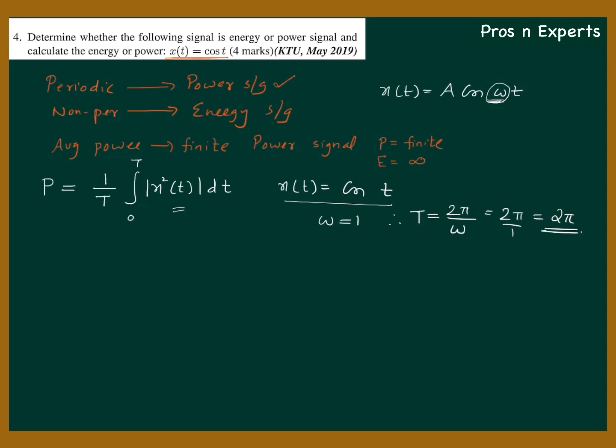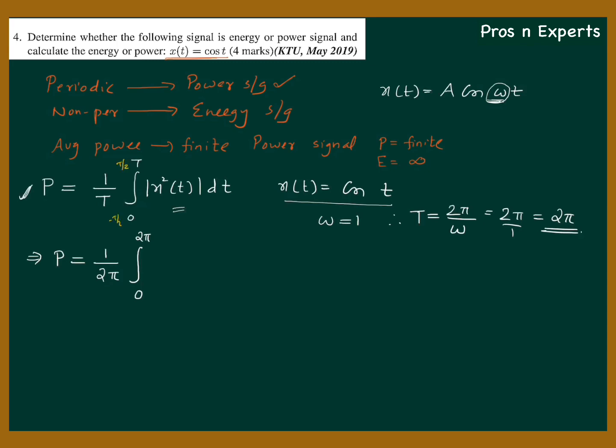Now let us evaluate this expression very easily. So average power will be 1 by time period, which is 2 pi as we have obtained right now, integral over one complete time period 0 to T. Instead of 0 to T, we can write it as minus T by 2 to plus T by 2 also.